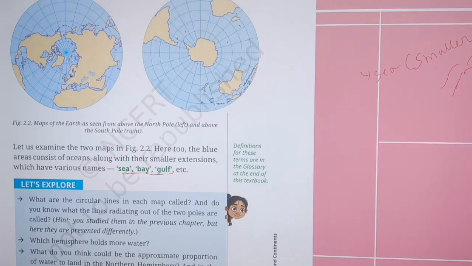Landmass is there on three sides. That's called a bay, such as the Bay of Bengal. Here is a landmass, here is also a landmass, and there is also a landmass. Three sides are covered by landmass, and it is called the Bay of Bengal.